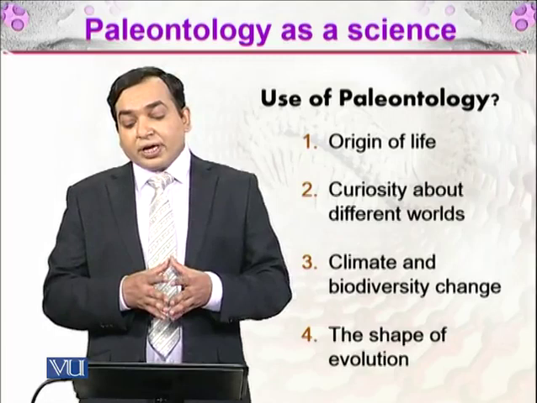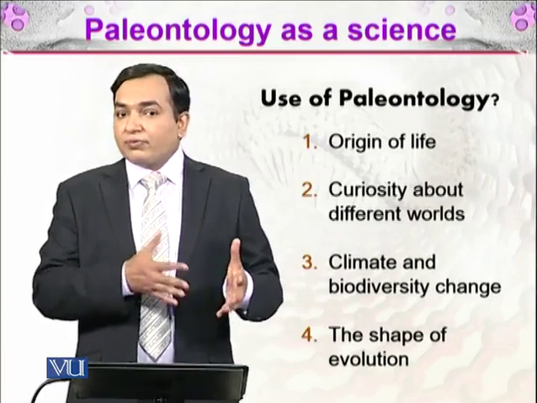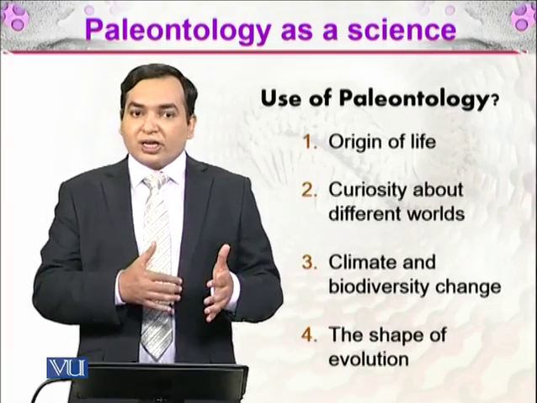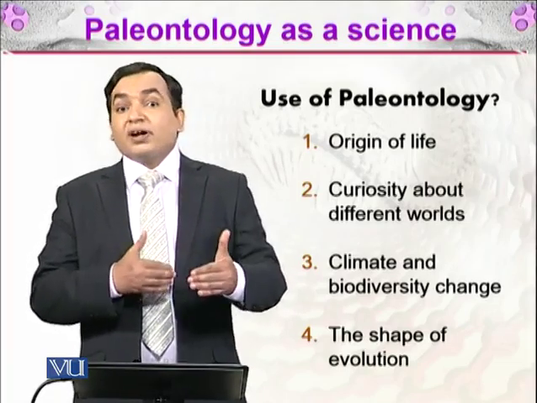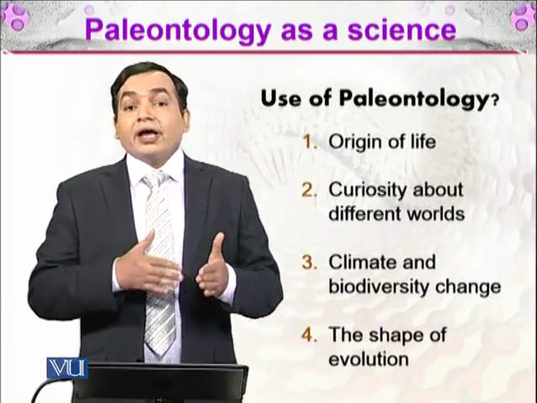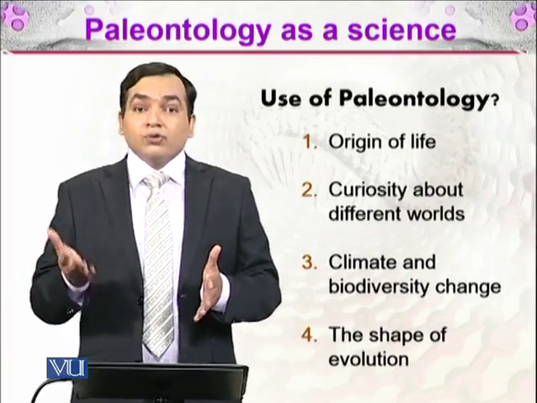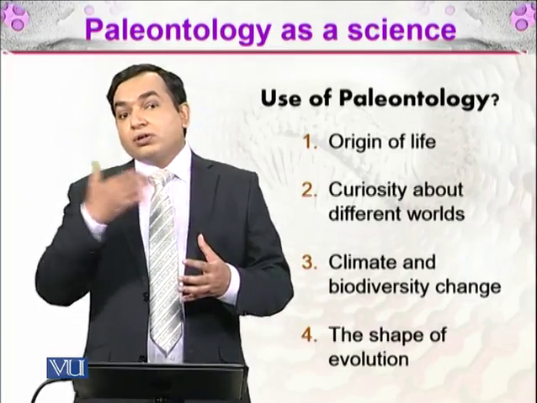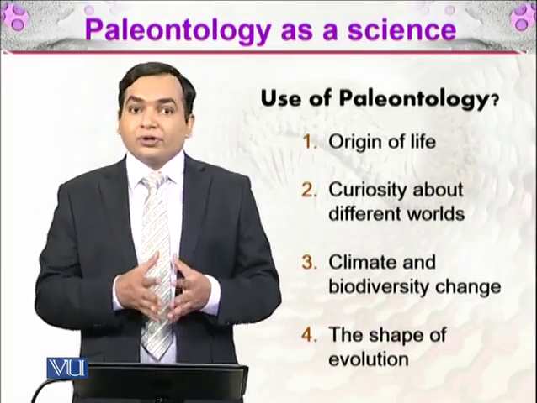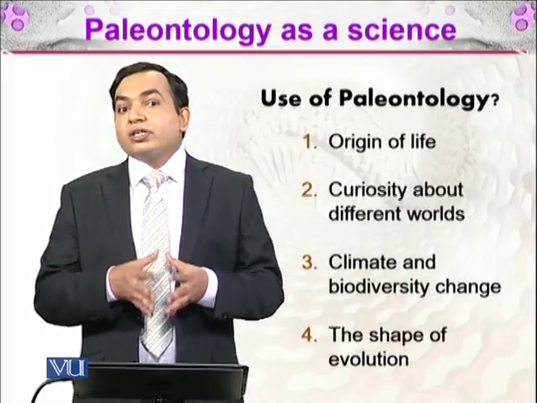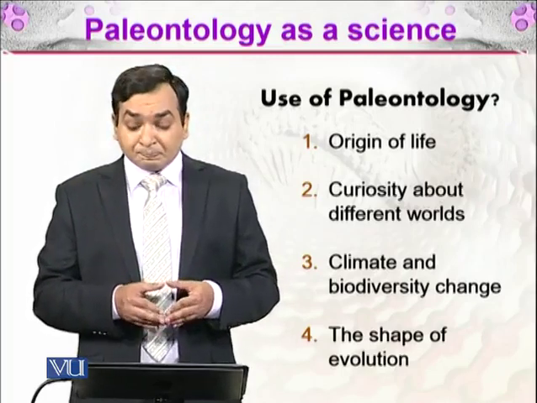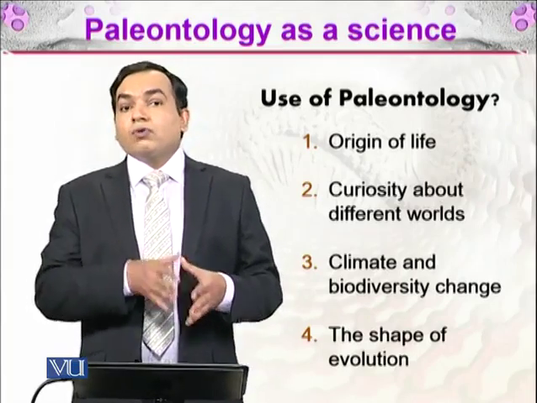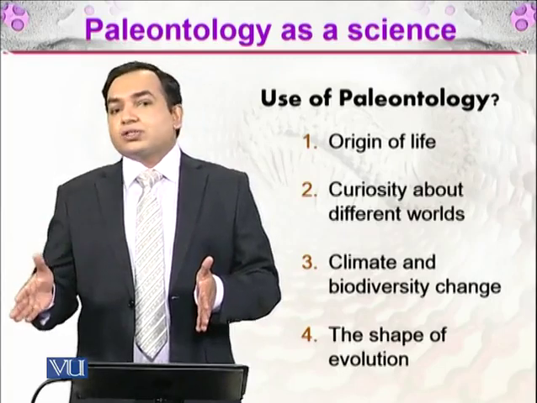And then climate and biodiversity change, as we have discussed earlier. The climate and biodiversity have changed over time, and we can study how the pattern has changed and how it will change in the future, and speculate with the help of the fossil record and different geological evidence that we have. Then the shape of evolution: organisms evolved from simple to complex organisms.